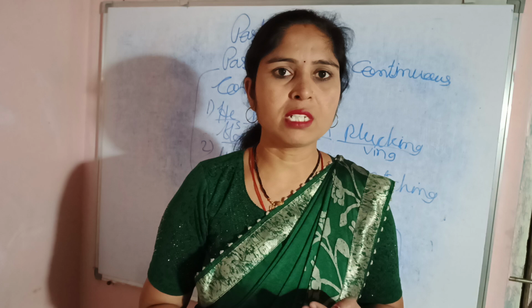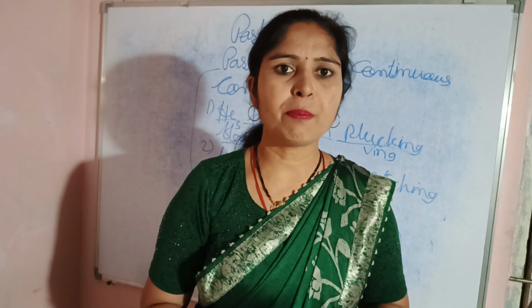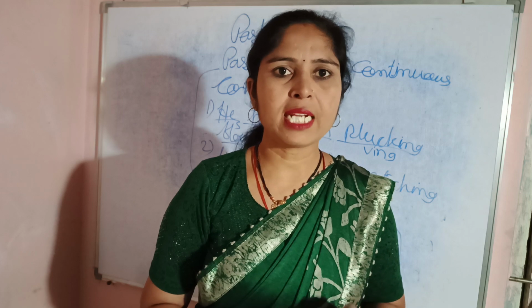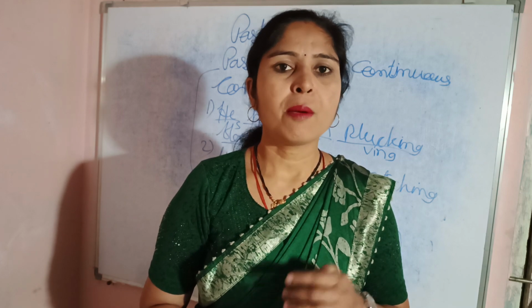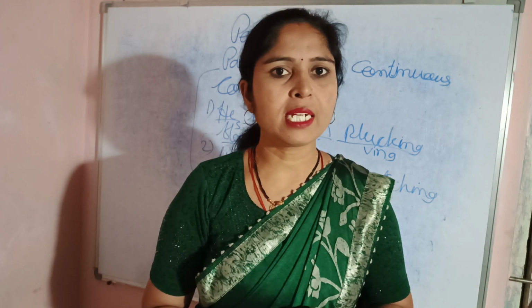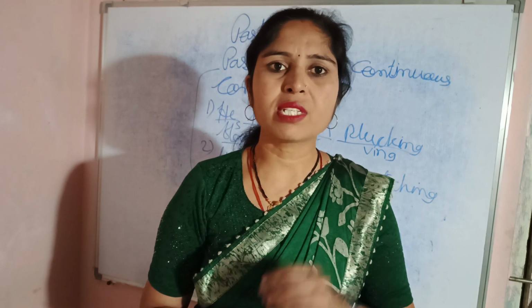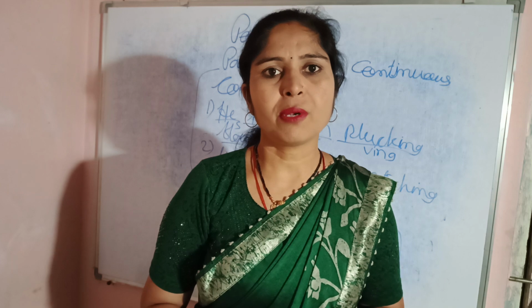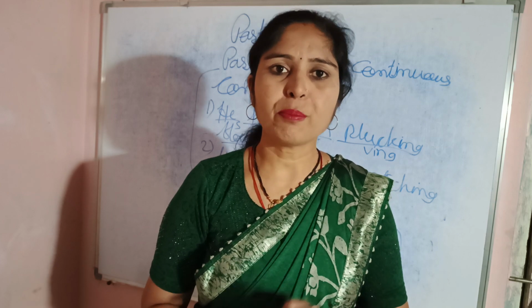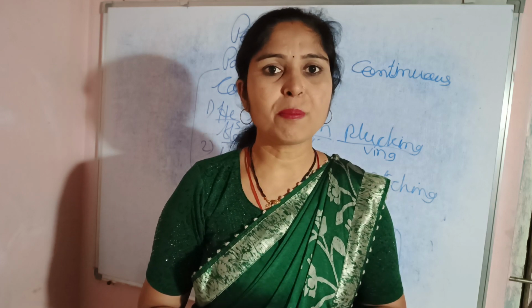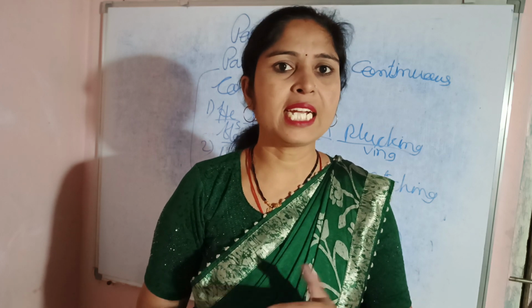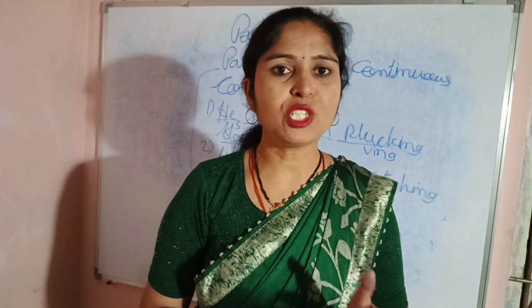Then past continuous: subject plus helping verb plus ing plus object. Past perfect tense: subject plus had plus V3 plus object. Past perfect continuous tense: the formula is subject plus had plus been plus VING plus object. And we saw different sentences related to each category.